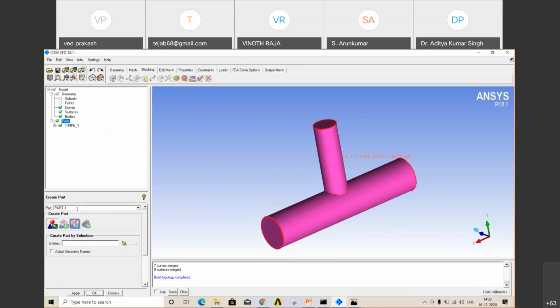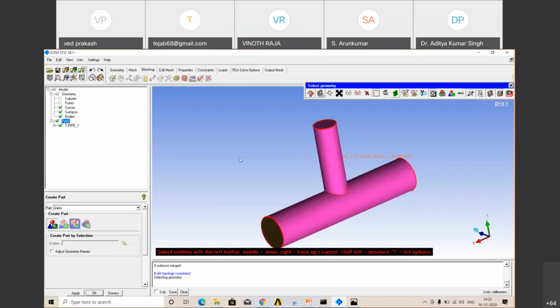and things get difficult. So this will be my inlet, opposite to the x direction, because y direction is in that direction. Just select as per your convenience, like inlet x. Then select this. Now how to select? For inlet y, you select with the help of the left button and click either your middle mouse button or apply from here. Both work the same.